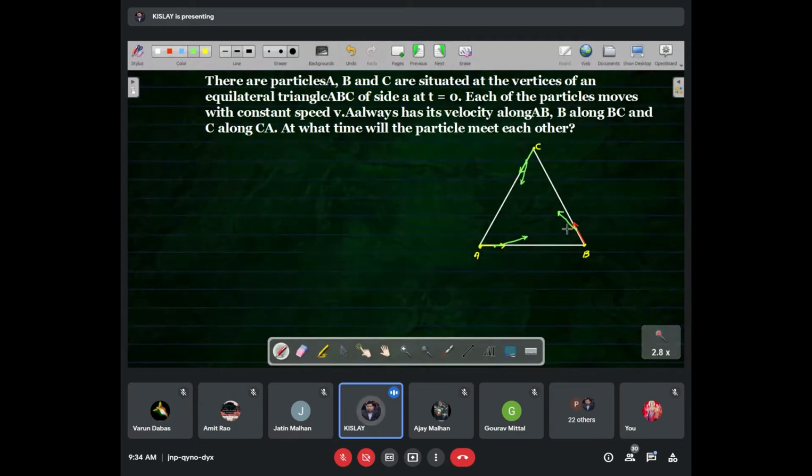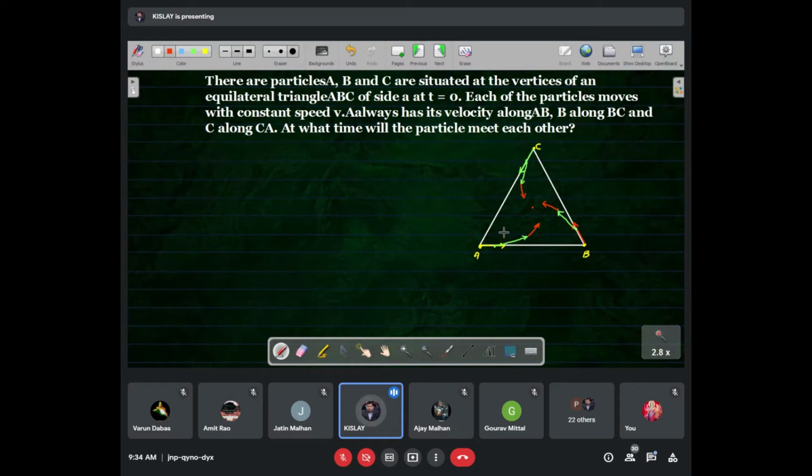Again, after 1 second, when C comes here, A starts moving towards B in this direction. Again, B starts moving in this direction, A in this direction, and C in this direction. In this way, ultimately they meet at the center because all are moving with the same speed.